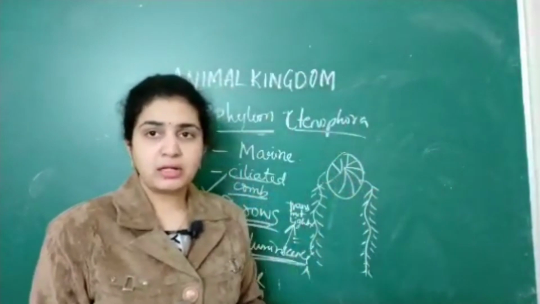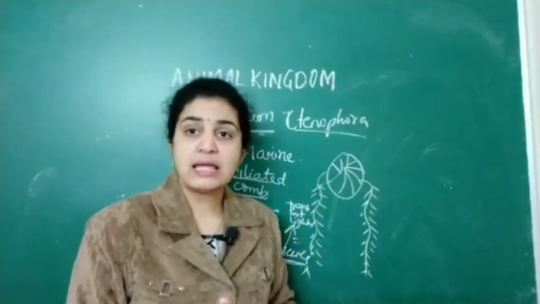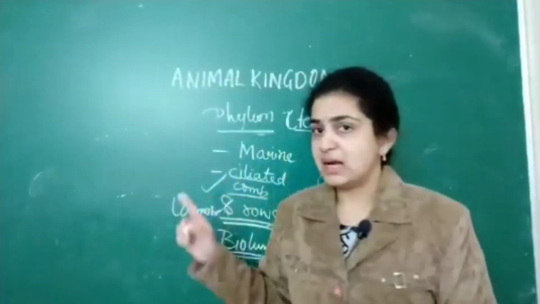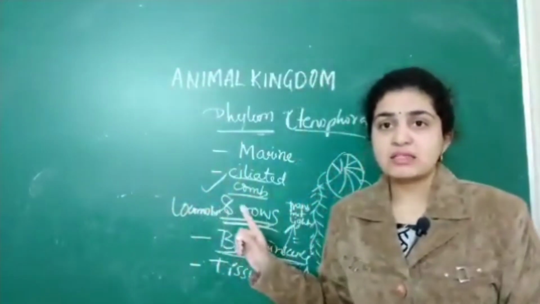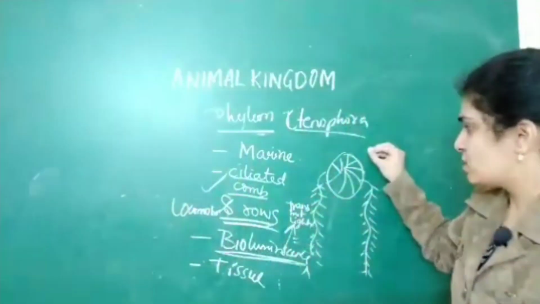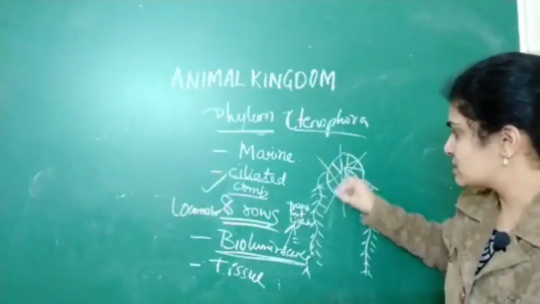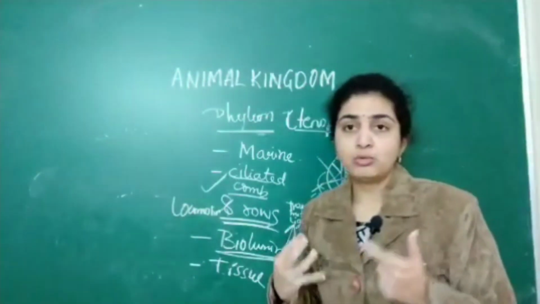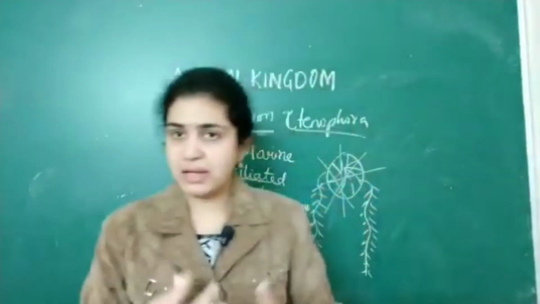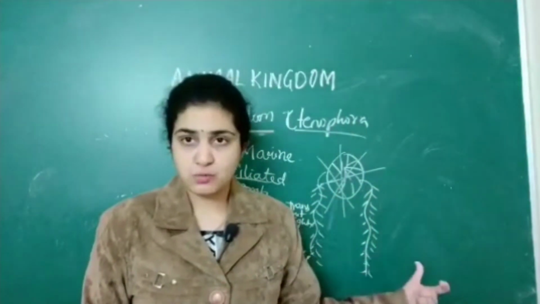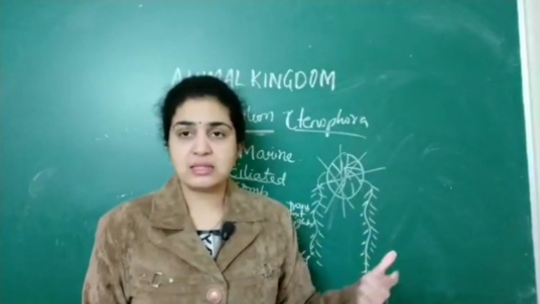Another point is that sponges are asymmetrical animals, but these are called radially symmetrical because you can divide them into two equal halves in any plane. That's why they are called radially symmetrical.